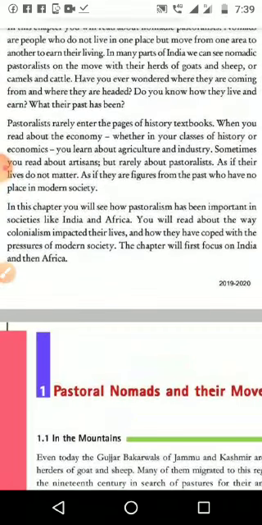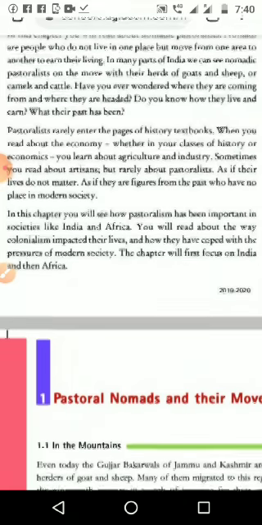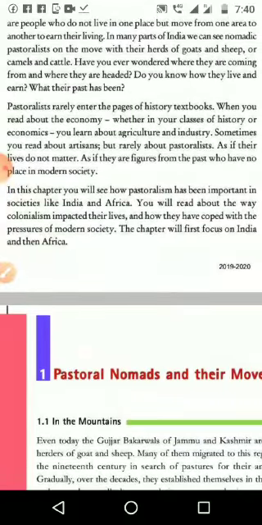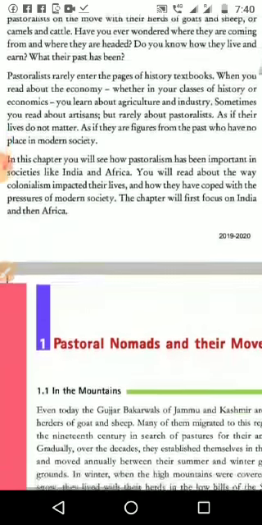So nomadic people are moving from one place to another in search of their living. What was their livelihood? They were dependent on animal herding. What type of animals? It may be goat or sheep or cattle or camel, even buffaloes. Have you ever wondered where they are coming from and where they are headed?